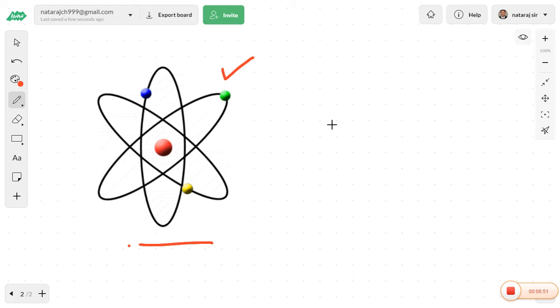But in the Rutherford atomic model, the atom looks like a solar system. He thought that at the middle of the atom there is a nucleus, and around the nucleus a number of electrons are moving. This kind of system is called a solar system.